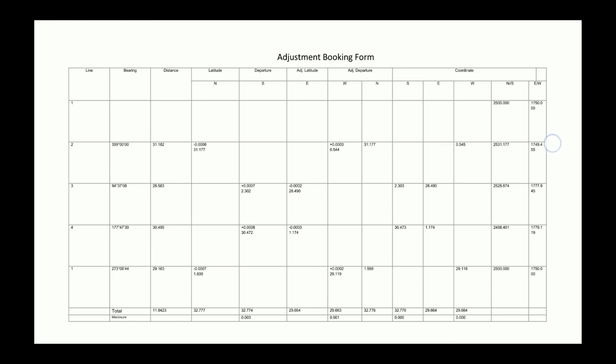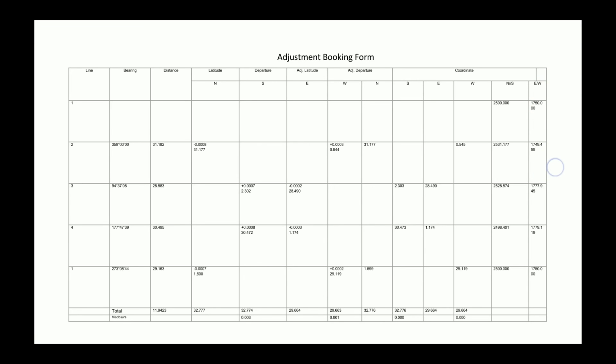So for traverse adjustment, the rule is the Bowditch method, the method of calculating is the average of the final bearing, final distance, and total distance. Adjustment for all latitude north positive is negative, and adjustment for all latitude south negative is positive. This is because the number of latitude north is more than the south latitude. Adjustment for all departure east positive is negative, and adjustment for all departure west negative is positive. This is because the number of departure east is more than the departure west.